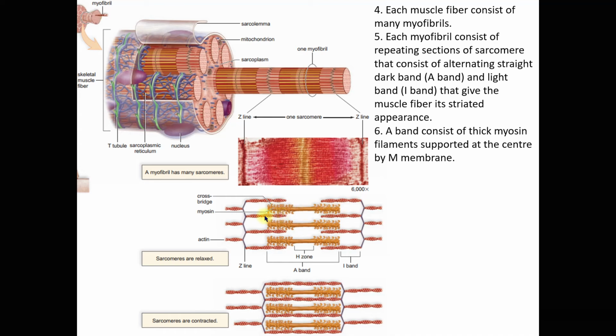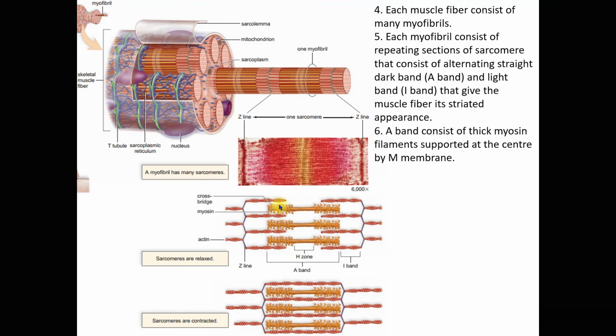This is the actin protein. This actin protein is thinner compared with the myosin protein. The A band consists of thick myosin filament, which is a protein.